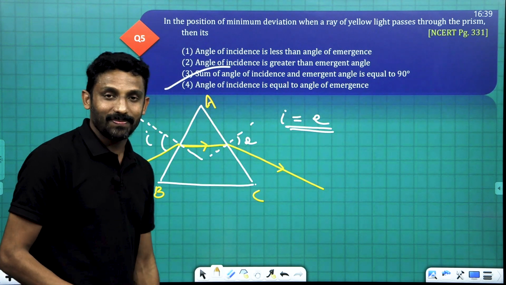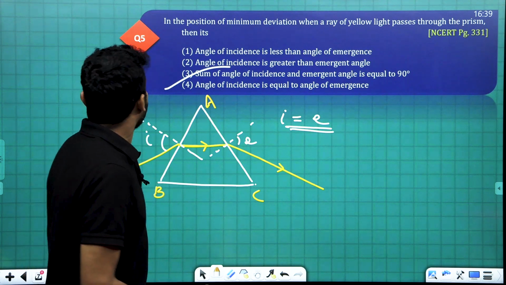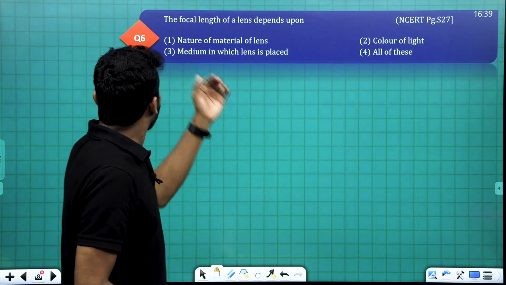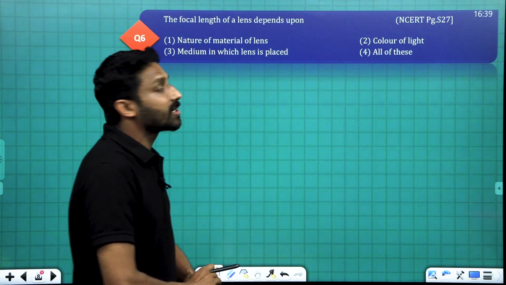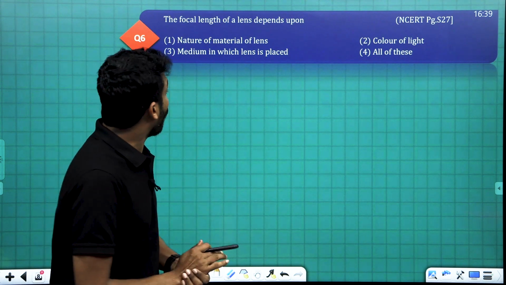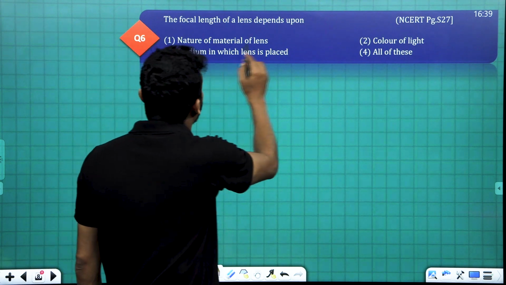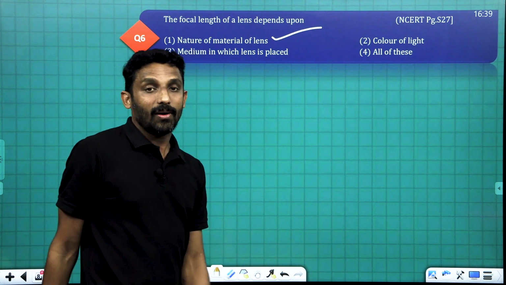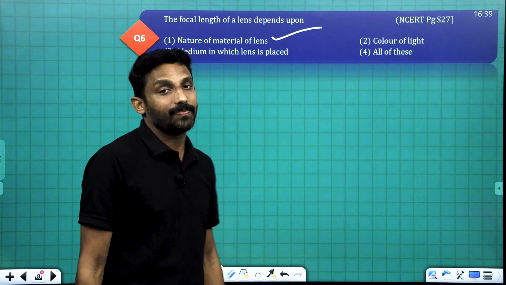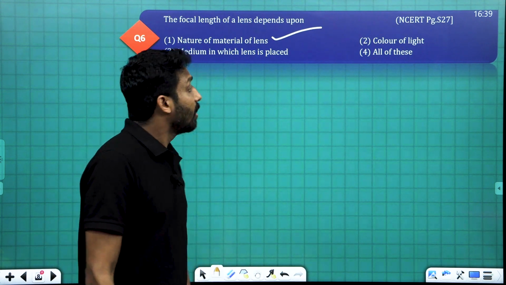Option 4th. Okay? Then number 6, the focal length of a lens depends upon the nature of the material of the lens. It depends on the refractive index. Clear?